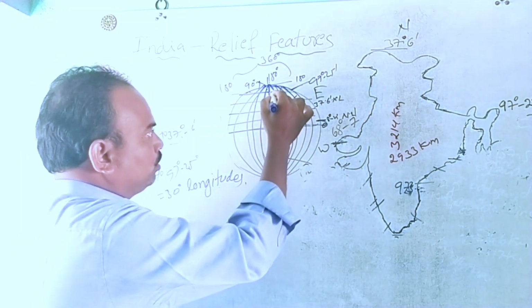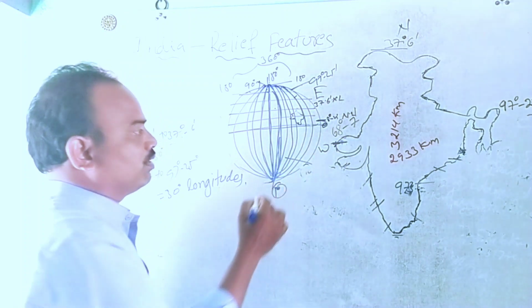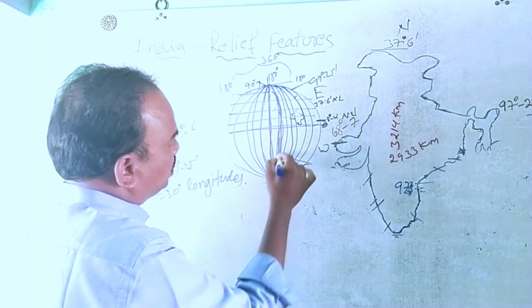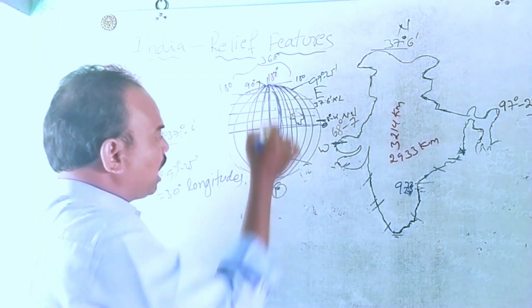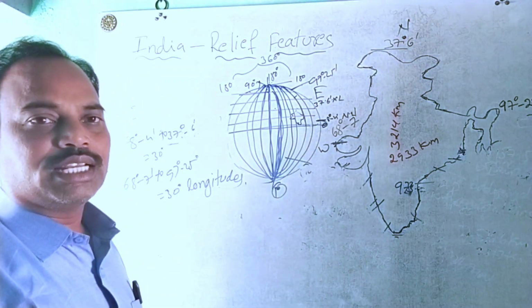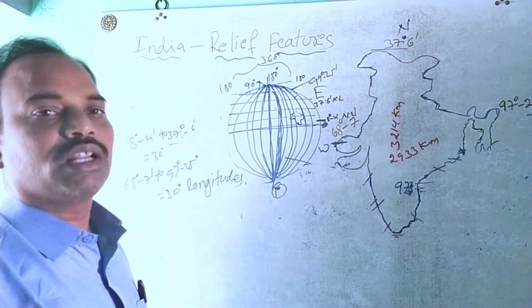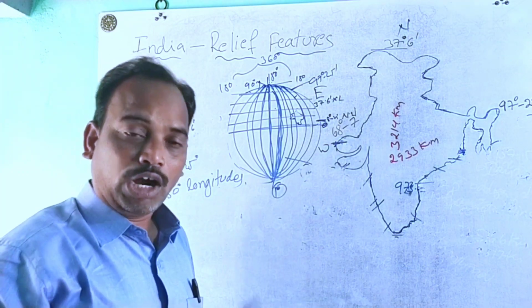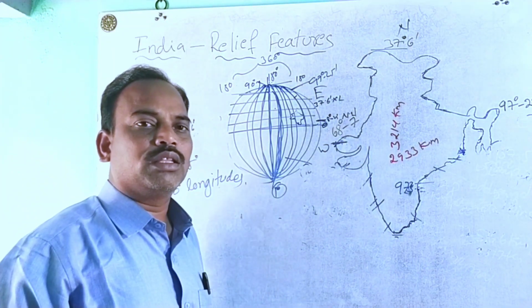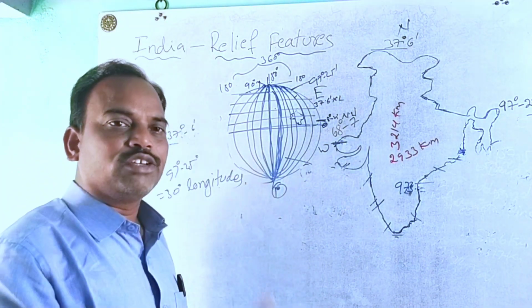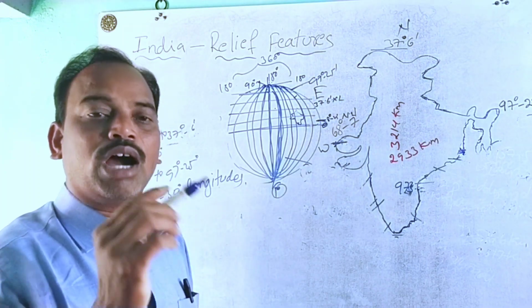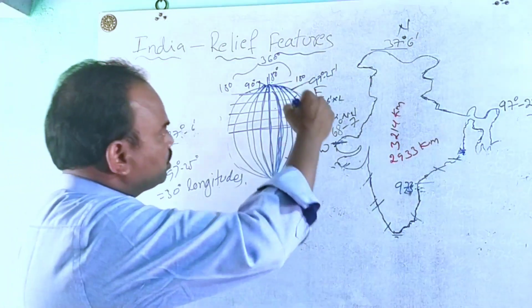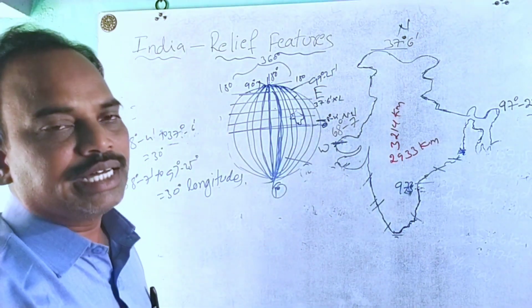When this longitude comes in front of the sun, the sun rays directly fall on it. From north to south, the longitude that comes directly in front of the sun, with sun rays falling directly on it, is considered as the meridian, the afternoon line. Meridian means afternoon line. All longitudes are considered as meridians.